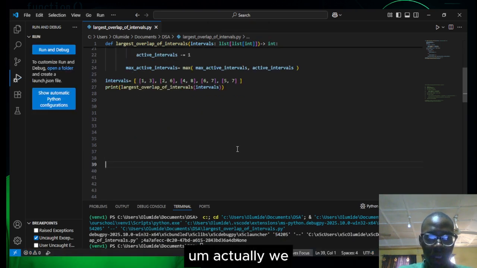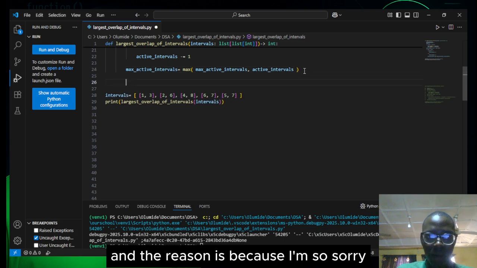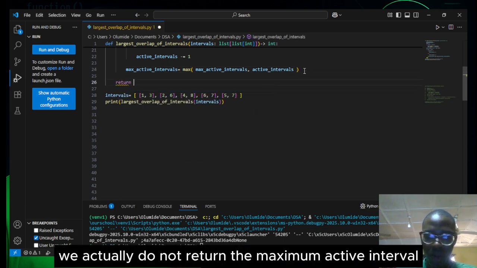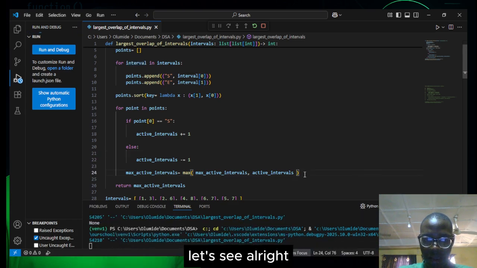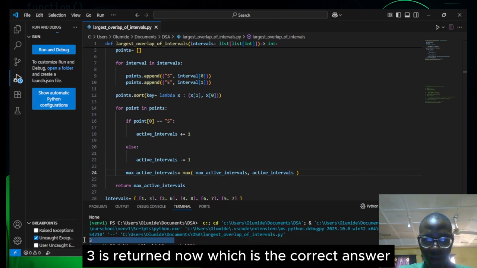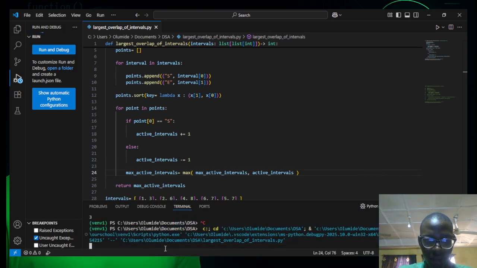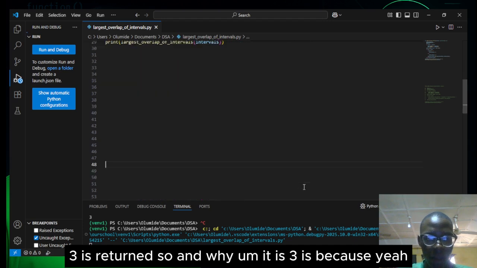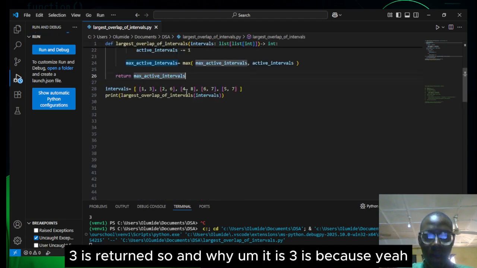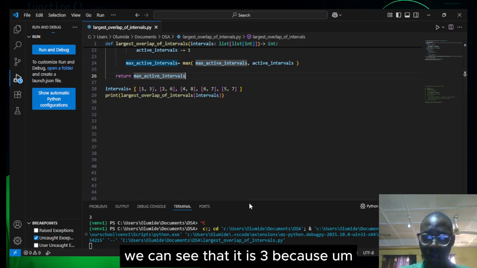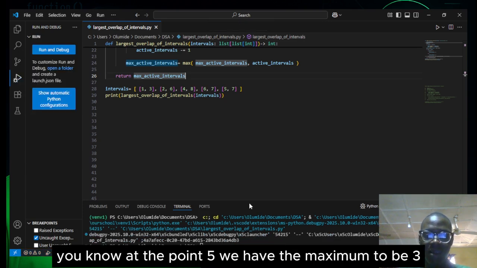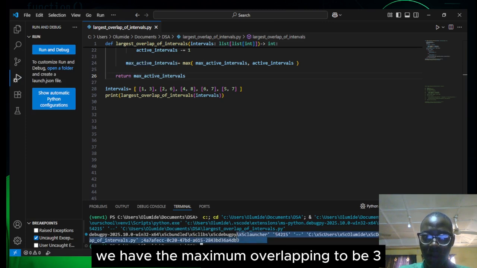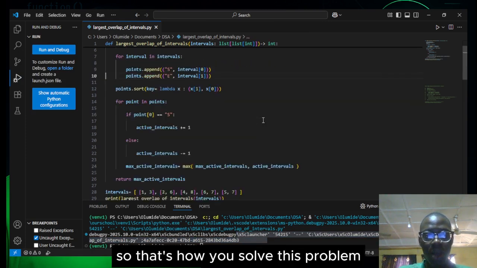Okay, actually None is returned, and the reason is because, I'm so sorry, we actually do not return the maximum active interval at the end. We do need to return that. So run the code again, let's see. Alright, 3 is returned now, which is the correct answer. And why it is 3 is because, from the problem statement, at point 5 we have the maximum overlapping interval to be 3. Even at point 6 it is still 3, right? So that solves this problem.